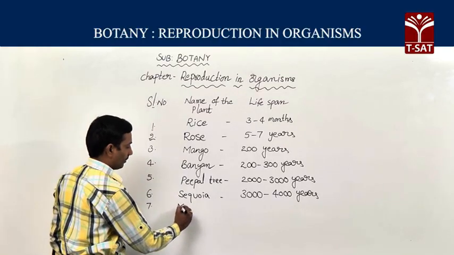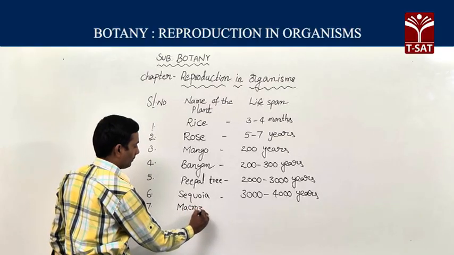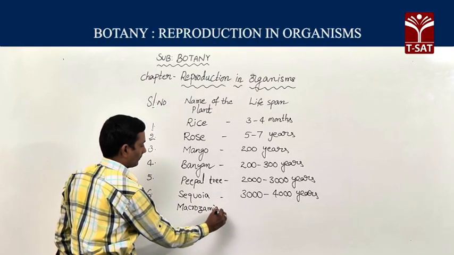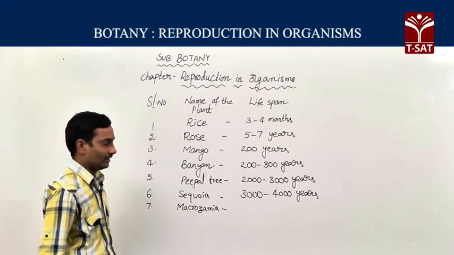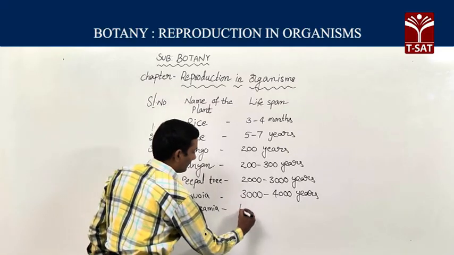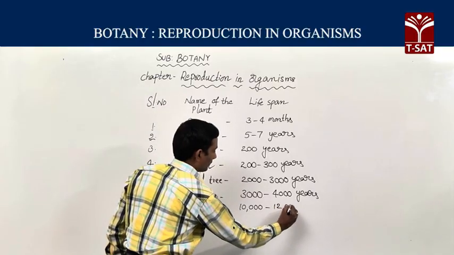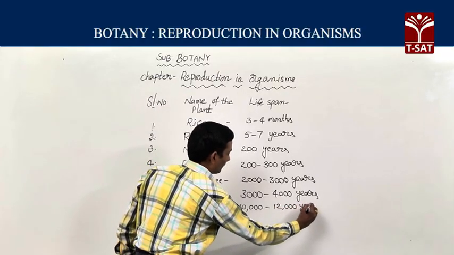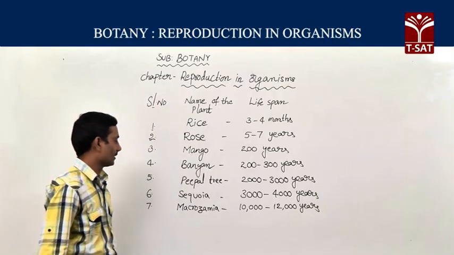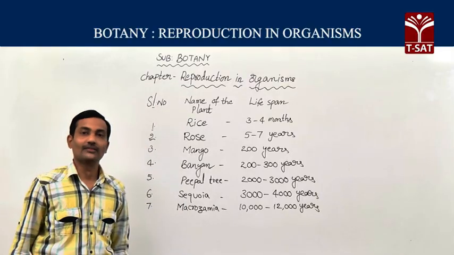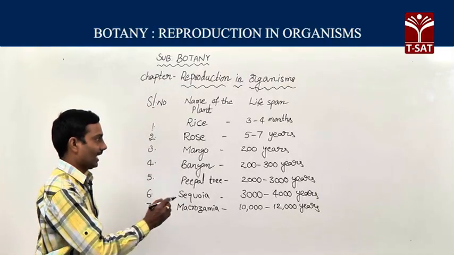Here is one more plant, Macrogamy. It is a gymnosperm with a lifespan of 10,000 to 12,000 years. Like this, if you observe the lifespans of different plants...